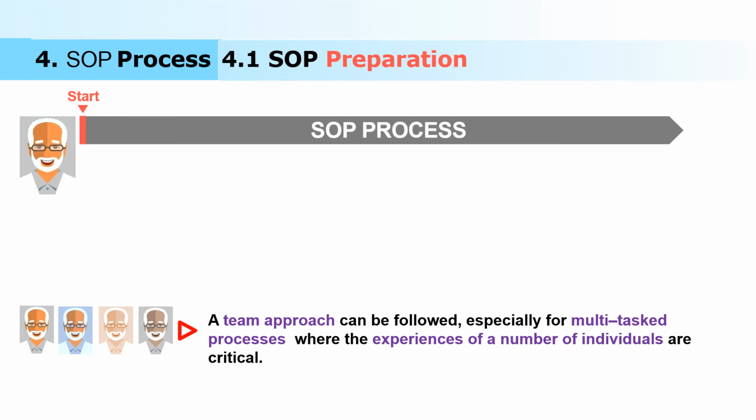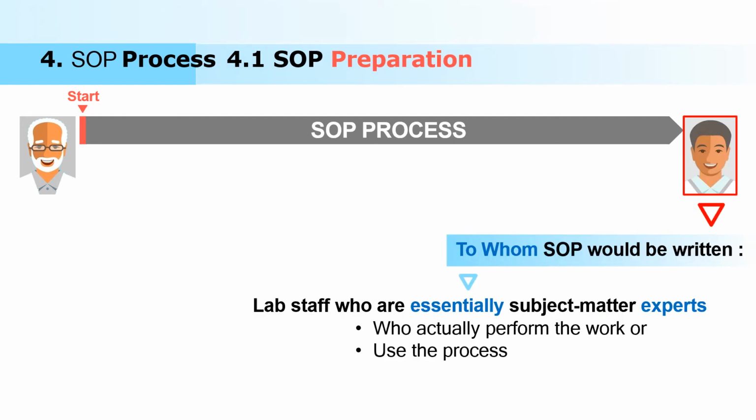Now to whom will the SOP be written? Now you are writing SOP for whom? It is for a subject matter expert who actually performs the work or uses the processes. So you are writing SOP for the person who is actually working in your lab.